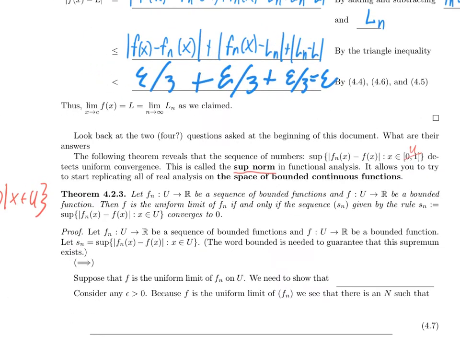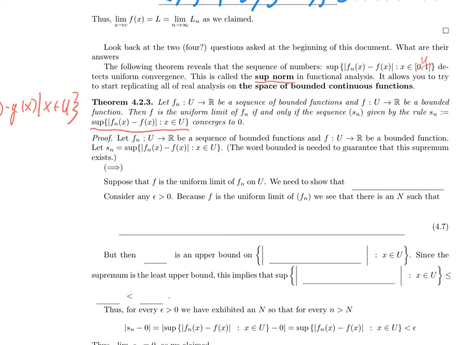So the following theorem will show that uniform convergence can be detected in terms of the supremum norm. If you have a sequence of bounded functions, and f is another bounded function, then f is the uniform limit of this sequence of functions f_n if and only if the sequence given by taking the distance between all of the f_n's and f using the sup norm converges to 0. And this will actually be a reasonably straightforward result. This last video is supposed to be kind of an invitation to what is functional analysis.